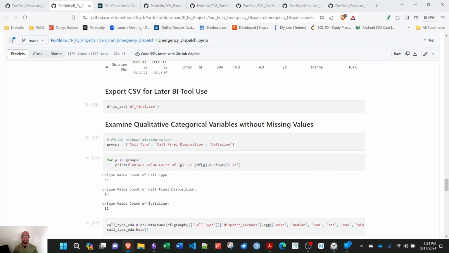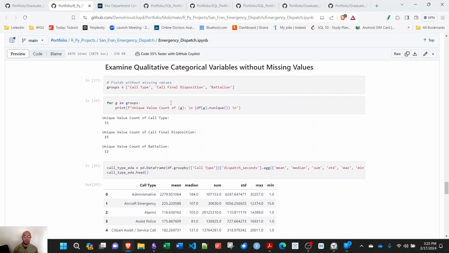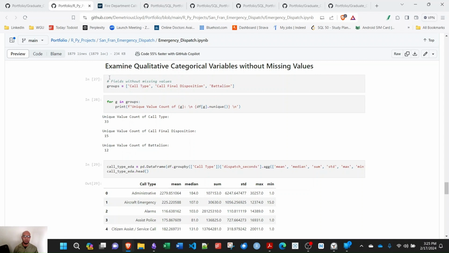I export this CSV at this point. It's still huge. 3 million records. But now that it's clean, you can easily dump it into Tableau or Power BI. Make graphs a lot easier than you could in Python. I think these graphs were taking me like 10 minutes, and I only made 3.